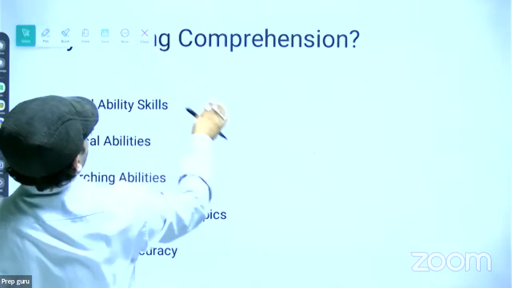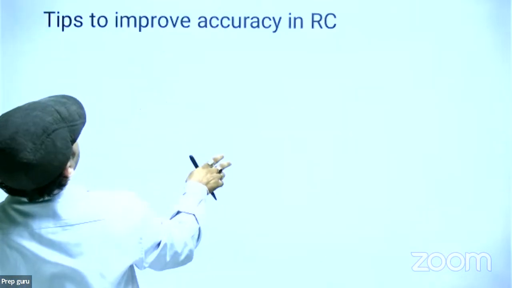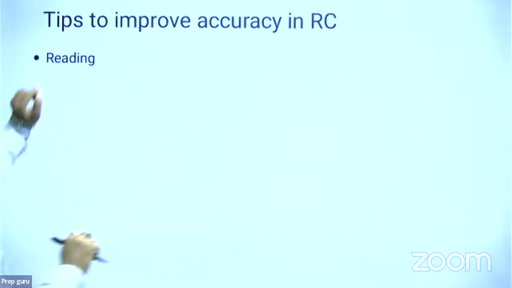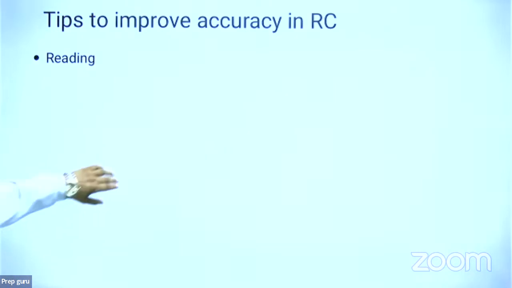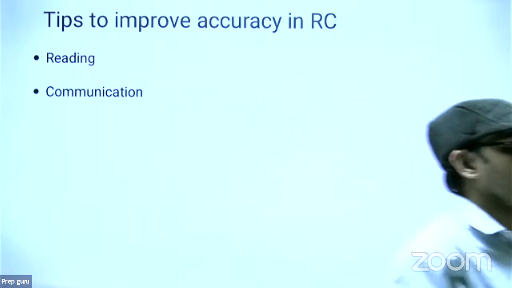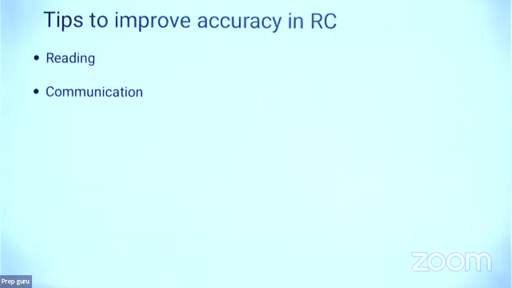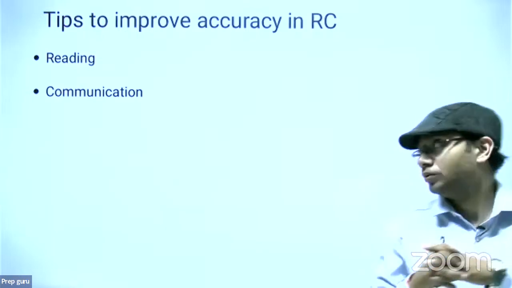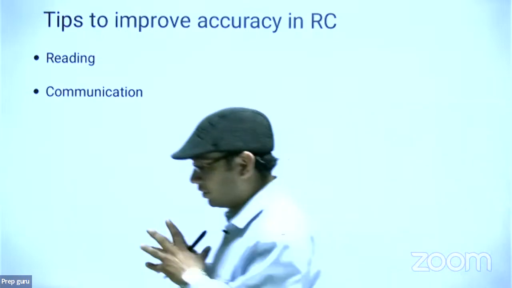Now the next thing is what? Reading. I was telling you the important element to improve your reading comprehension is what? Reading. The second thing is what? Communication. Do you have the environment of speaking English at your home or any other place? Do you have the environment of communicating in English?